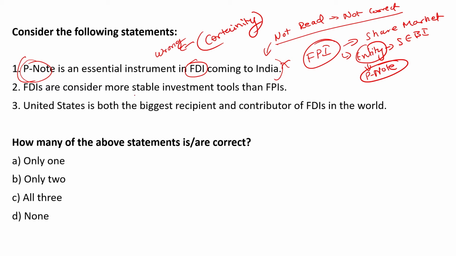FDIs are considered to be more stable instruments, tools than FPI? Yes, of course, we have looked into it. United States is both the biggest recipient and contributor of FDI in the world. Yes, this is also correct. So both the statements are correct. How many of the statements are correct? B. Only 2 statements are correct. First statement obviously is not correct.